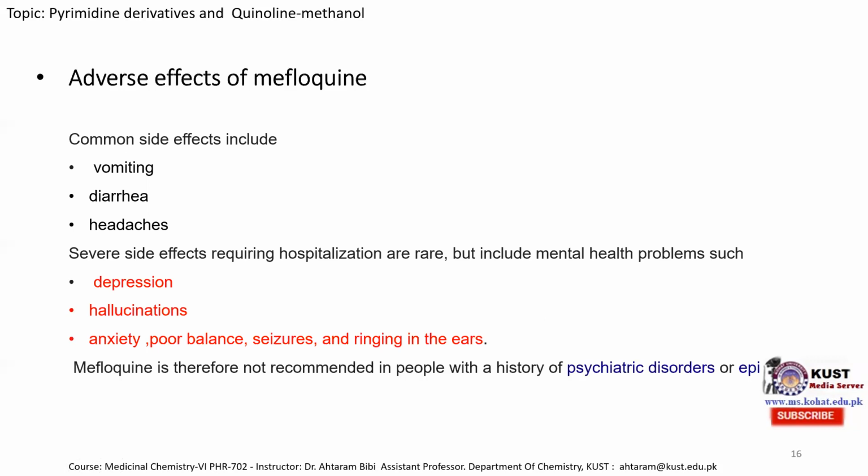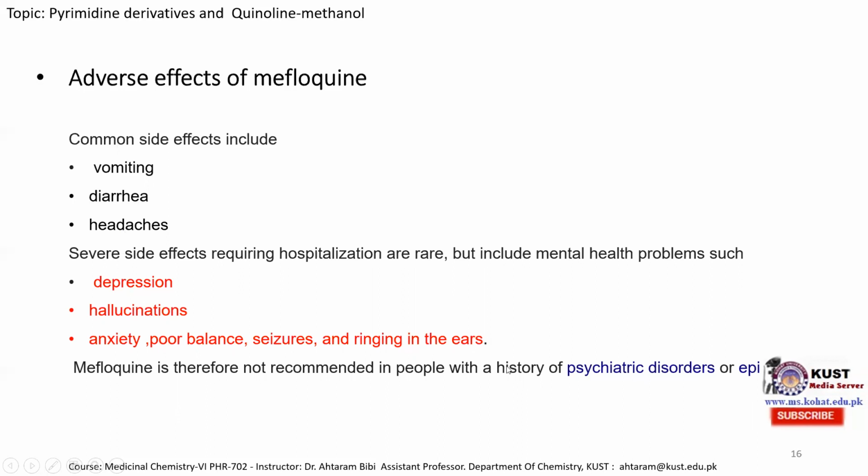Be reminded that these are common side effects which almost every drug shows. The specific side effects are the mental health problems such as depression, hallucination, anxiety, poor balance, etc.